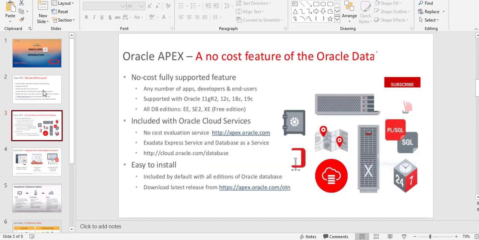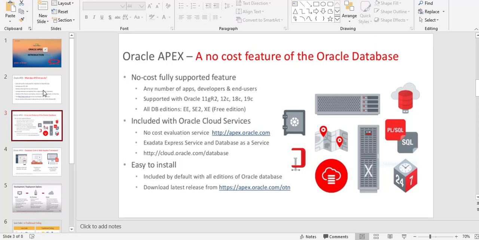Oracle Apex is a no-cost feature of the Oracle database. Its main features are no-cost and fully supported. It supports all versions of the database: 11g Express or Enterprise, 12c, 18c, 19c, and cloud database. All database editions EE, SE2, and XE are supported. It is included with Oracle Cloud Services, with no-cost evaluation services. It is easy to install and included by default with all editions of the Oracle database.